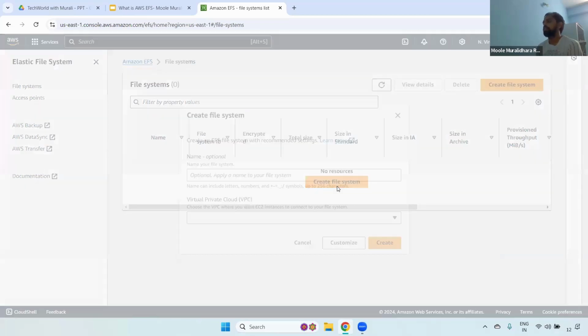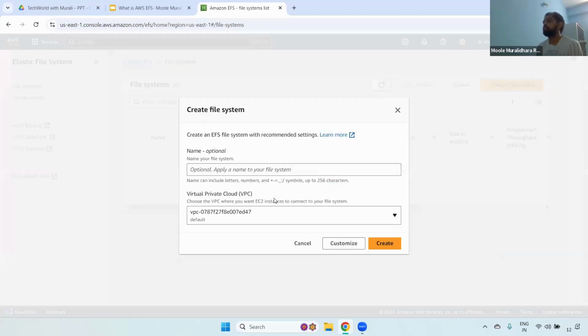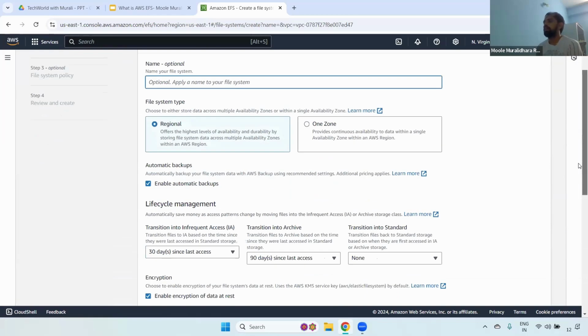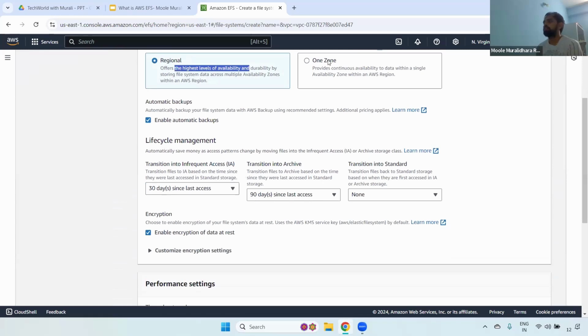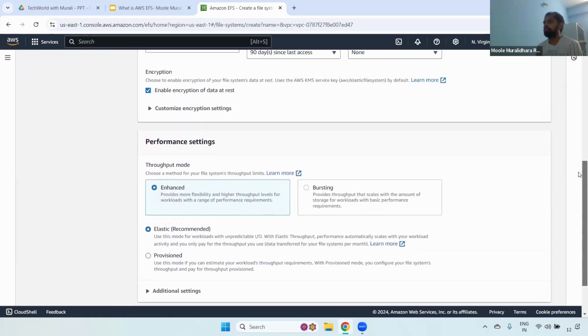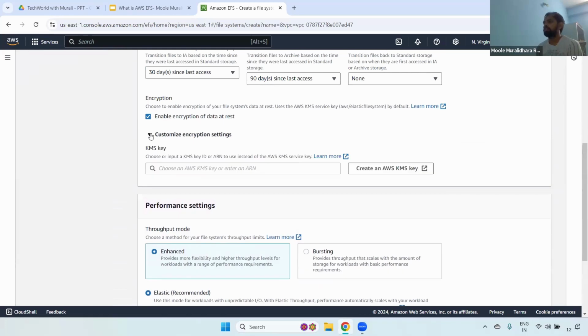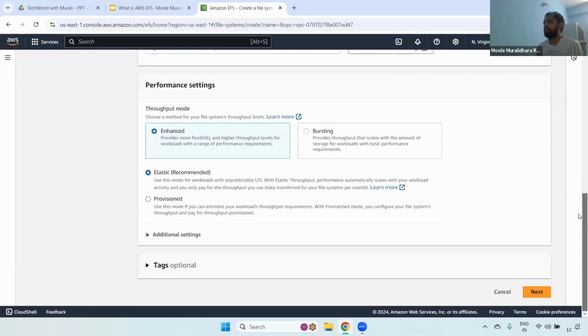Here you can create the specific file system, and there are two options. One is to create immediately. If you want a customized one, you can select customized and give the name. Region specific or one zone or multi-region. Then you have to select whether you want any backup plan, and also, as I said, enable encryption of data at rest as well. In the customized one, if you want, you can add a KMS specific key, and also performance settings, whether enhanced or bursting, depends on that.